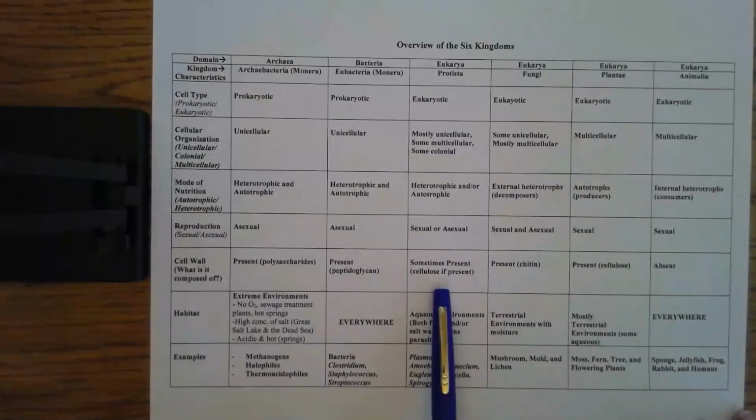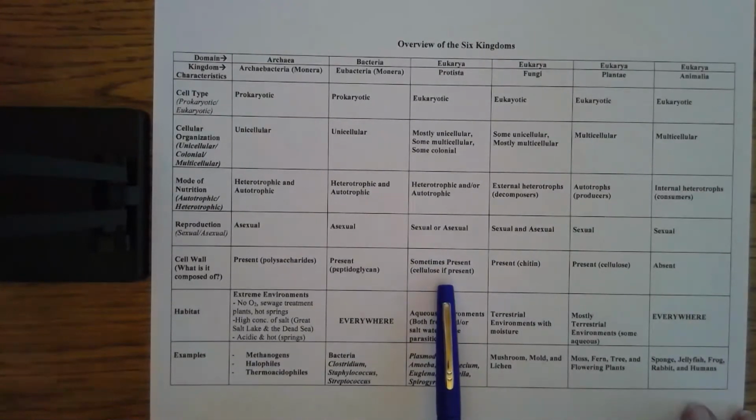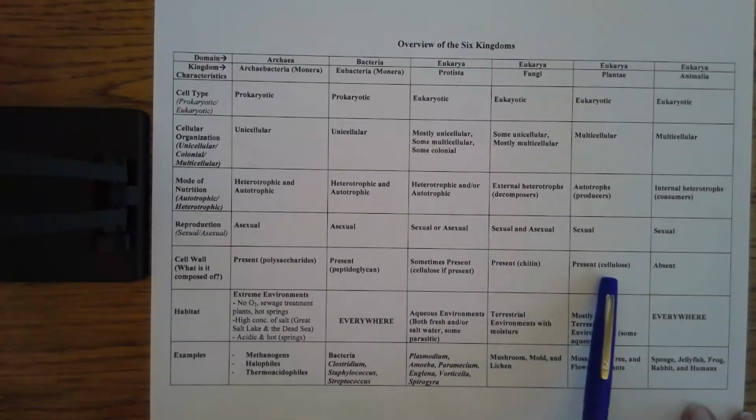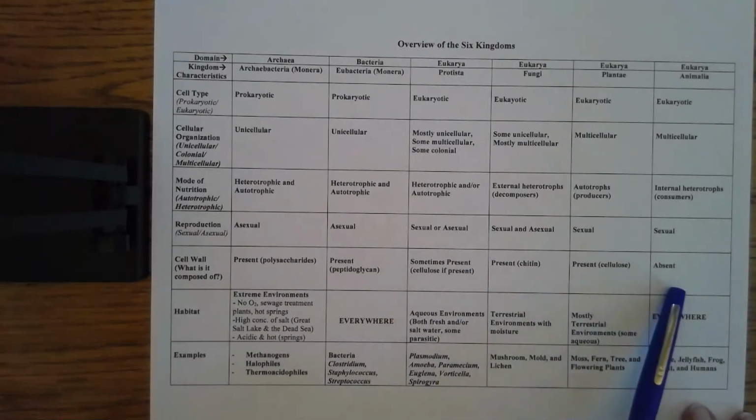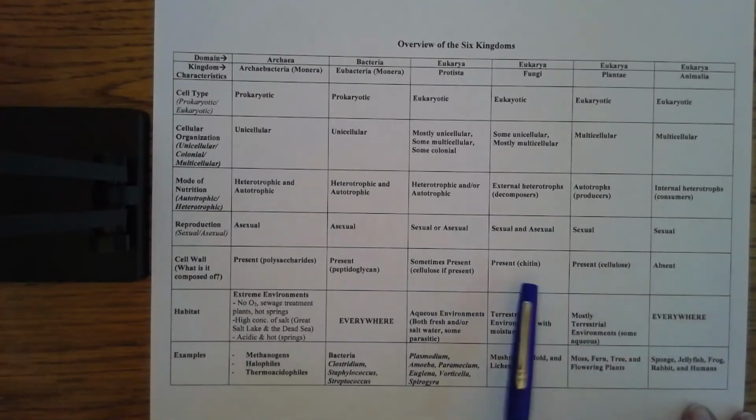And protists, if the protist is plant-like, then it's going to have a cell wall made of cellulose just like plants, okay? If the protist is animal-like, or fungus-like, then it's going to lack a cell wall, just like an animal. And then notice fungus, they have a cell wall. It's made of a substance called chitin, okay? C-H-I-T-I-N is pronounced chitin, like you go fly a kite, but put an N on it.